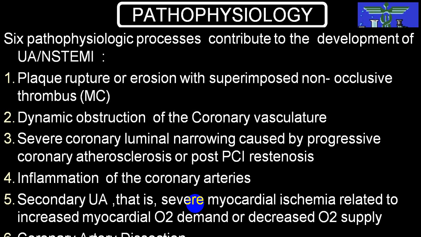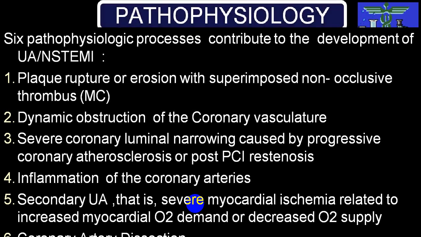And this rupture of plaque may be secondary to inflammation like H. pylori, chlamydia, or because of herpes infection, or even because of stress or sudden shoot up of blood pressure, etc. That can also produce rupture or erosion of unstable plaque. Occasionally it can be because of coronary artery dissection.